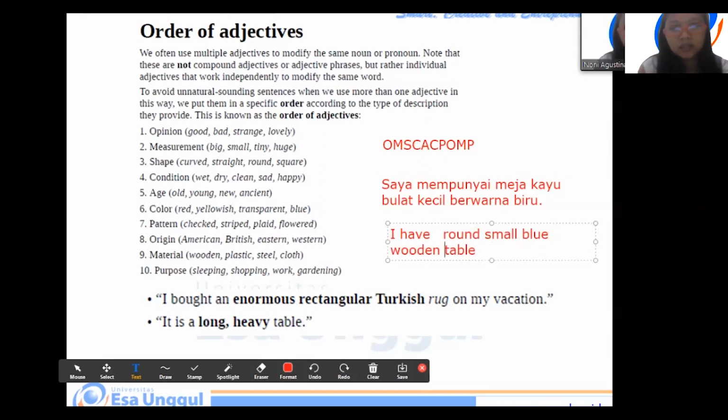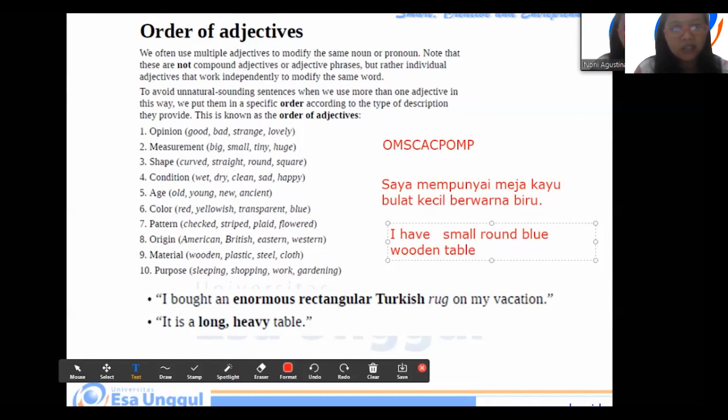And then blue. Look at blue. Okay, so we put blue here. Round, and round is shape. So round is shape, so in the third position. And small. Small is size, measurement. So the size first and then the shape. So we put small here. Small, round, and then color.